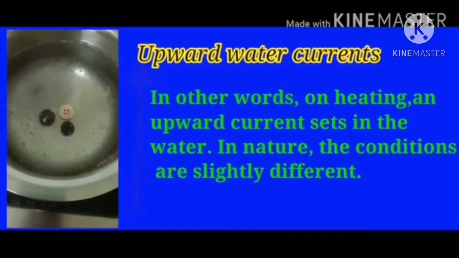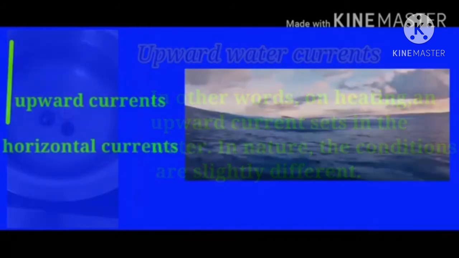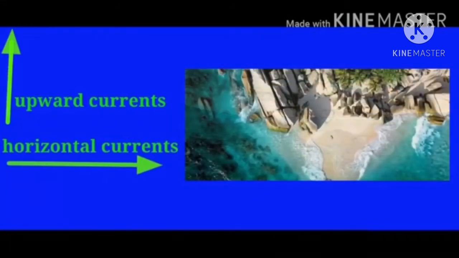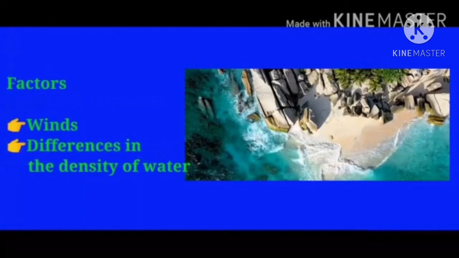In nature, the conditions are slightly different. Due to temperature differences, both upward and horizontal currents develop in the ocean. Besides temperature differences, factors like winds and differences in the density of water also give rise to horizontal currents.